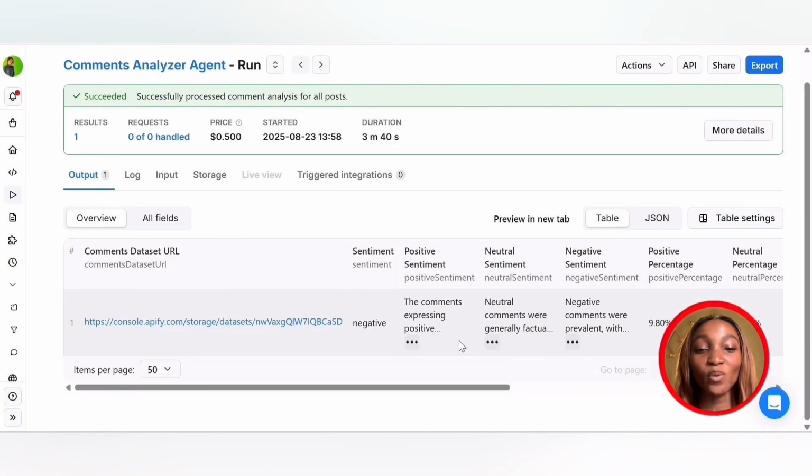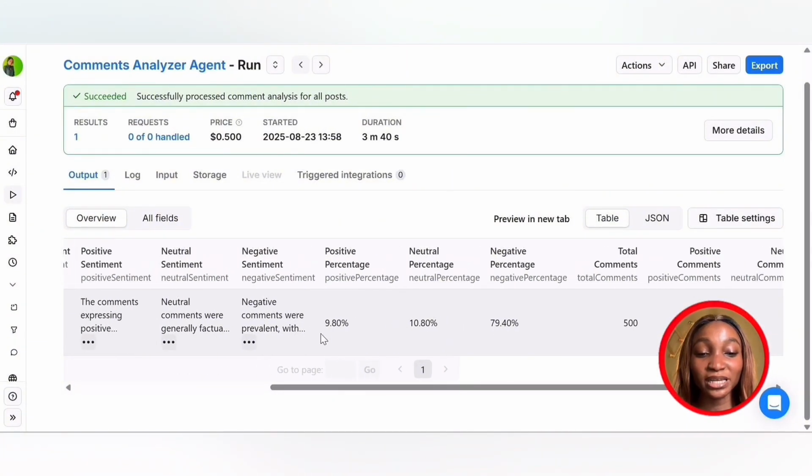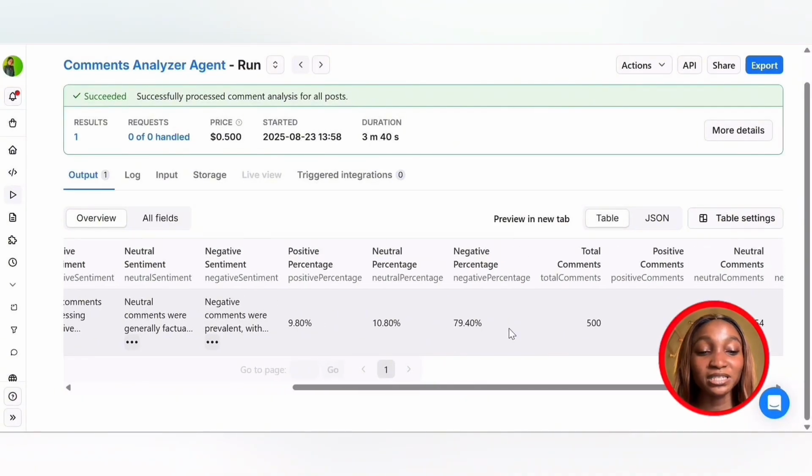So finally, the comment analyzer agent has run successfully and it has processed the comment analysis for this post. Let's see what it did and how well it did it. So we can see that this agent scraped a total of 500 comments, and 9.8% of the comments were positive, 10.8% were neutral, and 79.4% were negative.